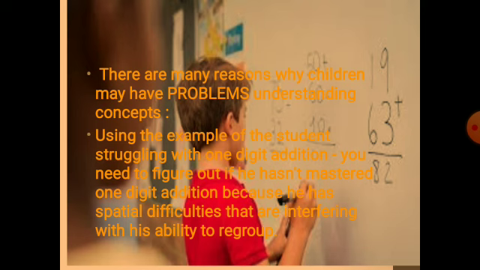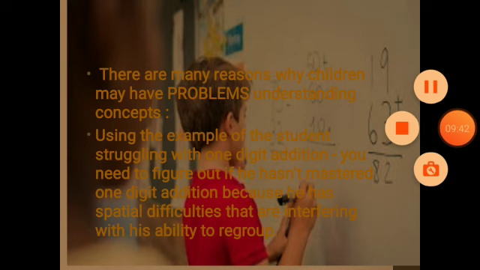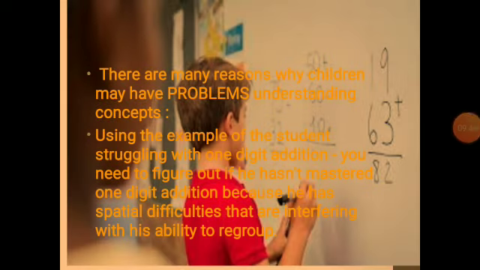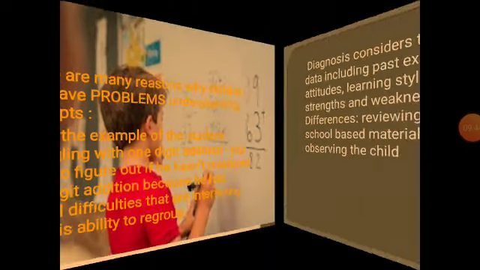You need to figure out if he hasn't mastered one digit addition because he has spatial difficulties, then how would he be able to perform two digit calculations? So, a teacher needs to work on the spatial part of the rearrangement of the student's cognitive abilities.